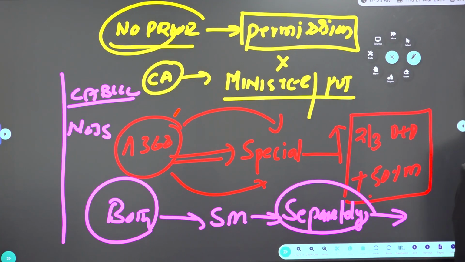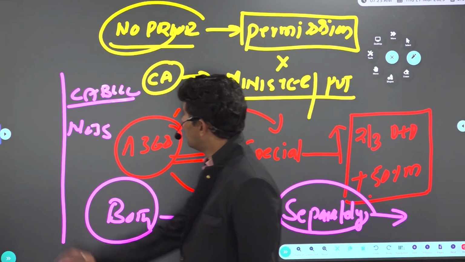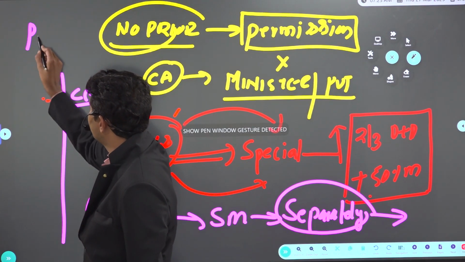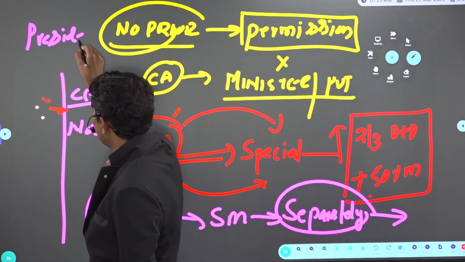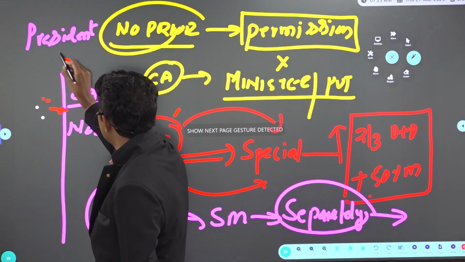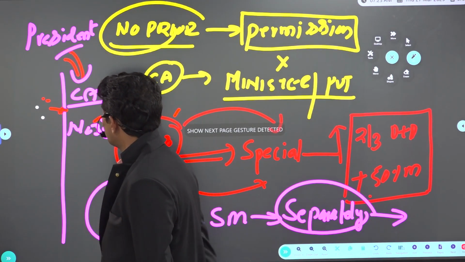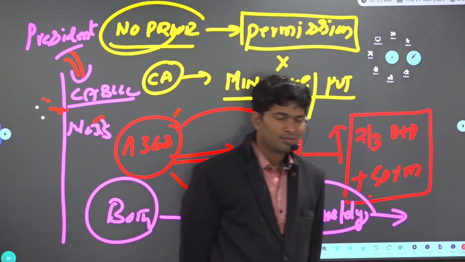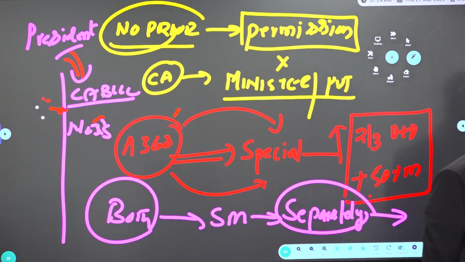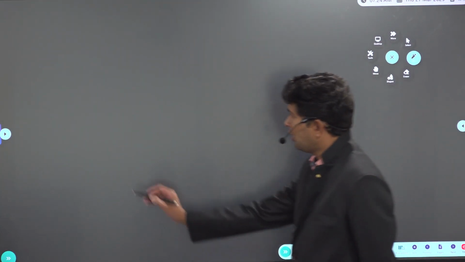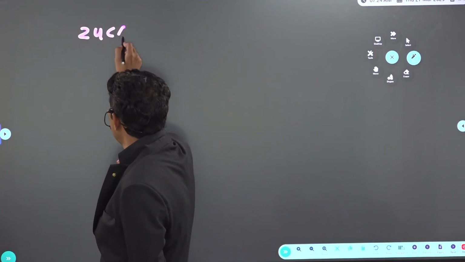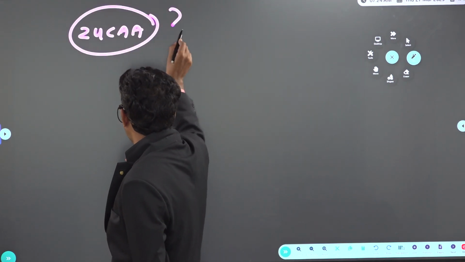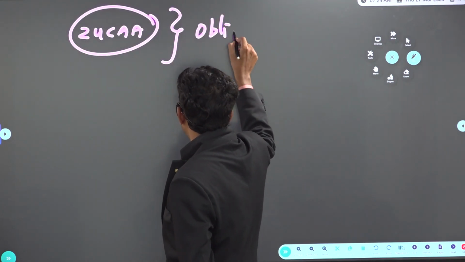Now one doubt. Is it compulsory that President should give assent to constitutional amendment bill? Earlier no, but if you look at the 24th Constitutional Amendment Act, the 24th CAA made it obligatory on behalf of the President.